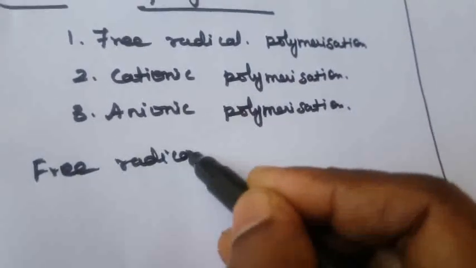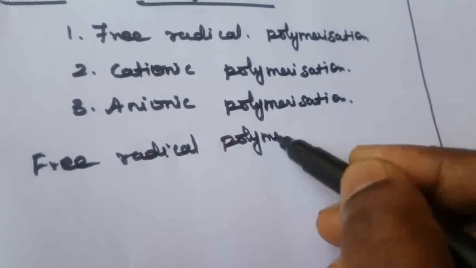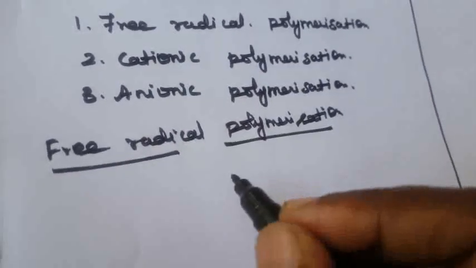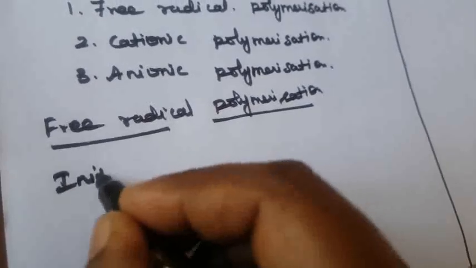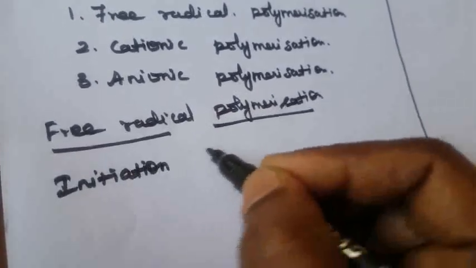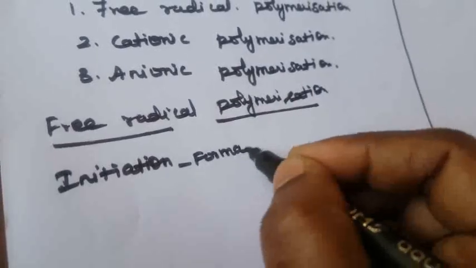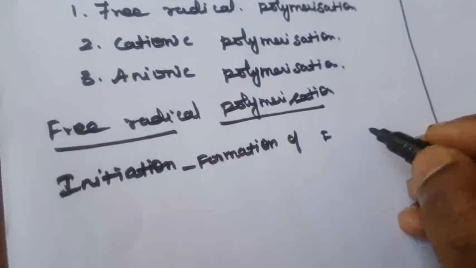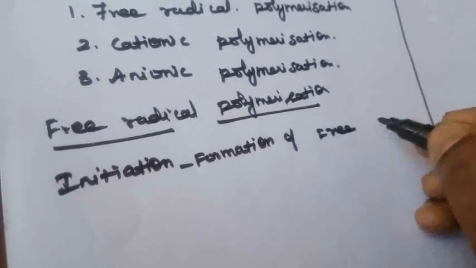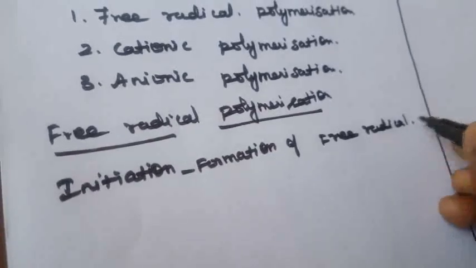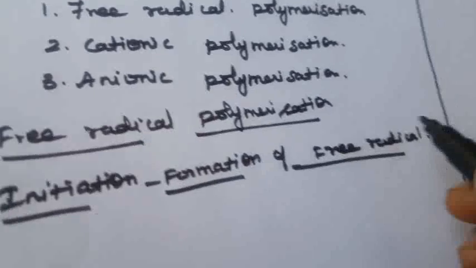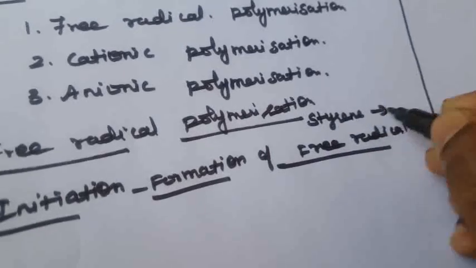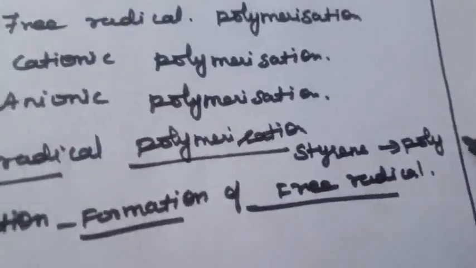Free radical polymerization. What is meant by free radical? What is the first step? Initiation. Initiation means the formation of free radicals. This is the first step. Formation of free radicals. This is the example of styrene polymerizing to polystyrene. Okay, so this is the one.